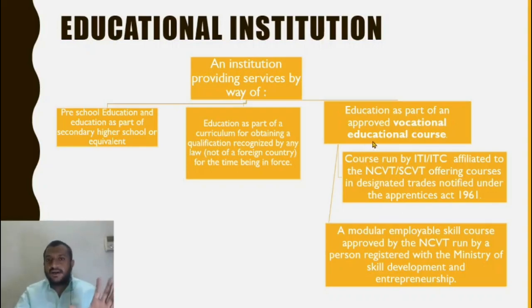So what is a vocational education? If an educational institution is providing a vocational educational course, then it is also an educational institution. But what is a vocational educational course? It has to be a course by the Industrial Training Institute or Industrial Training Council. Two, it has to be approved by the National Council for Vocational Training or State Council for Vocational Training. Three, the course is for designated trades. Some designated trades are notified as per the Apprentices Act, like carpentry and all. So it has to be notified. Three conditions to be satisfied here.